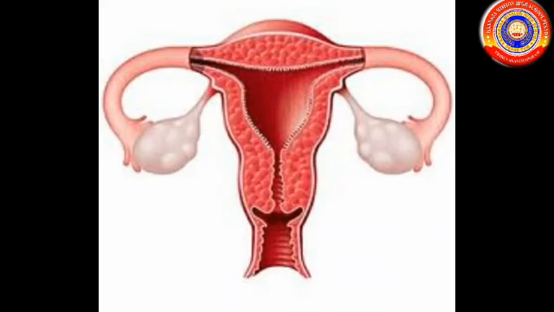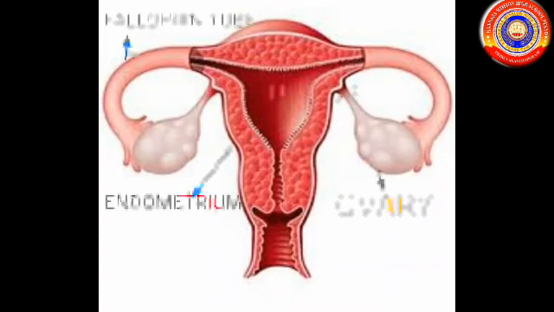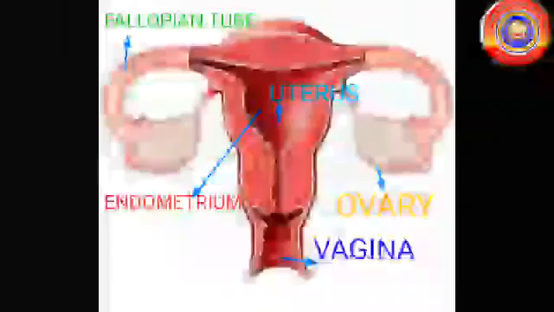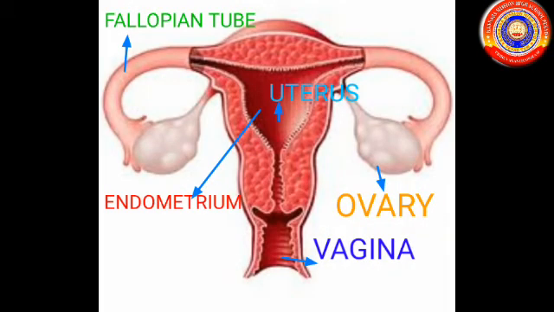The female reproductive system has 5 parts. They are ovary, fallopian tube, uterus, endometrium, and vagina. First, ovary. The ovary produces ovum and female hormones. Fallopian tube or oviduct carries ovum to the uterus. The fertilization takes place in the fallopian tube.